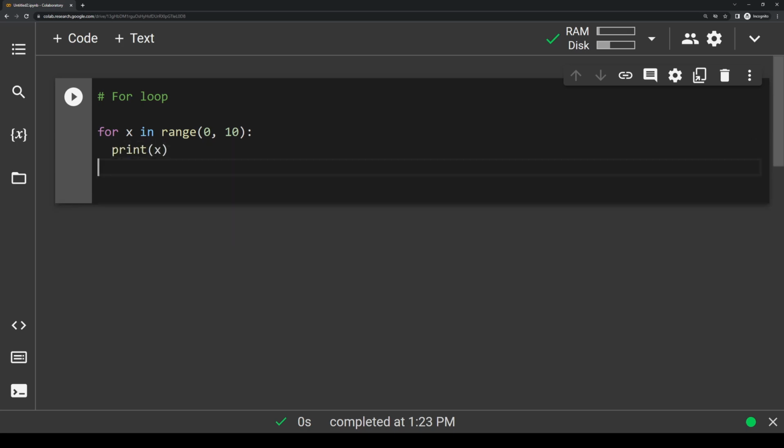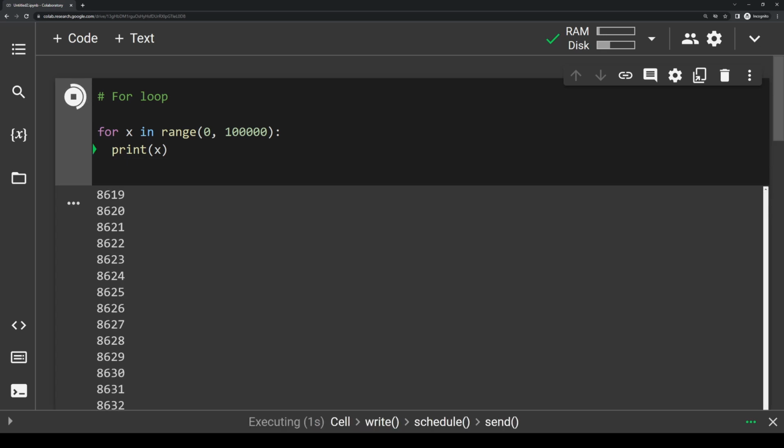I'll clear this output here. So I said we want to do every number from 0 to 100,000. So let's change this range to 0 to 100,000. And then let's run it and see what happens. And as you can see, it is literally printing out to the console every single number from 0 to 100,000. If you were to try to do this on paper, that would take you maybe a few hours, maybe even longer. But in Python, we can do this in about, let's say, 20 to 30 seconds, which is awesome.